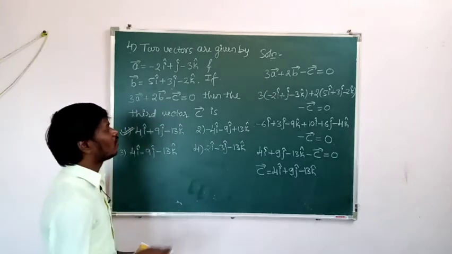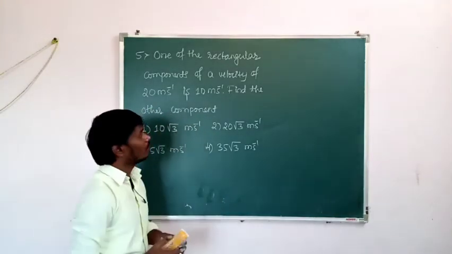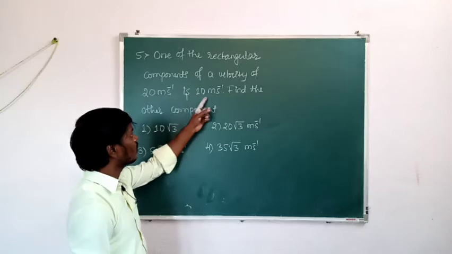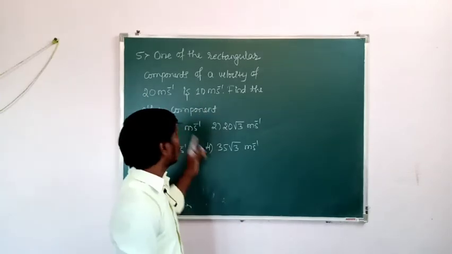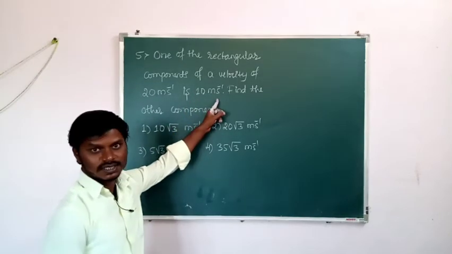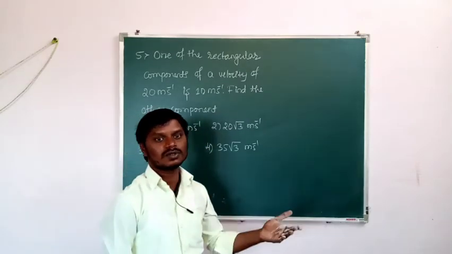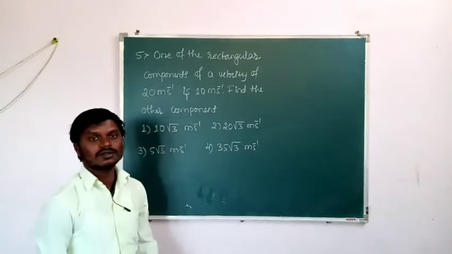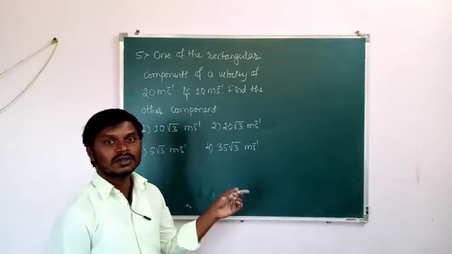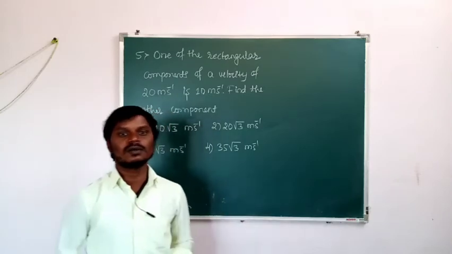So this is about the solution of fourth question. Now let us move to the fifth question. So what about fifth question? One of the rectangular components of a velocity of 20 meter per second is 10 meter per second. So velocity vector is given, its one component is given. Then find the other component. So what is the magnitude of velocity vector given? That is 20 meter per second, and one component of the velocity vector is 10 meter per second. Then our aim is to find the other component of velocity vector.